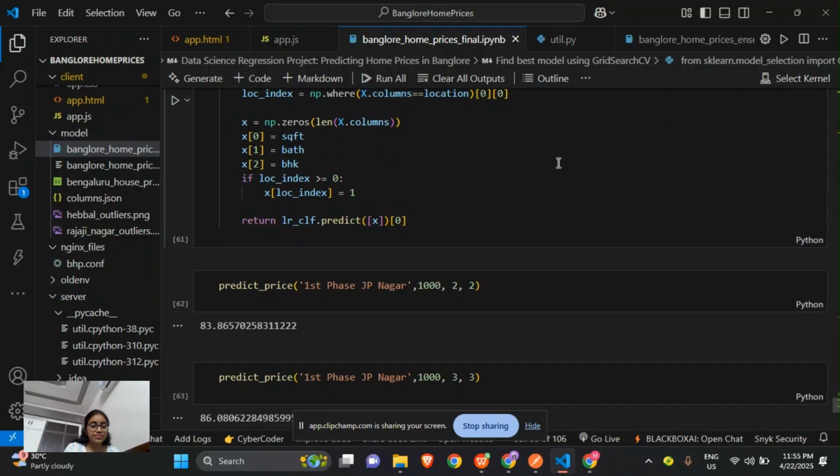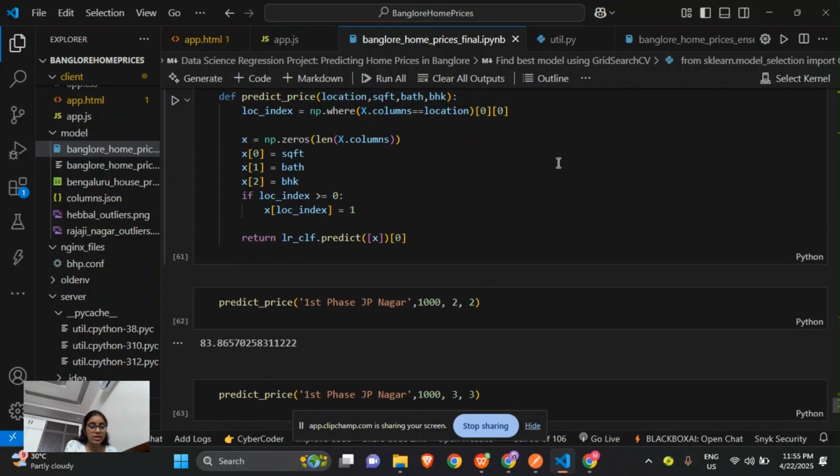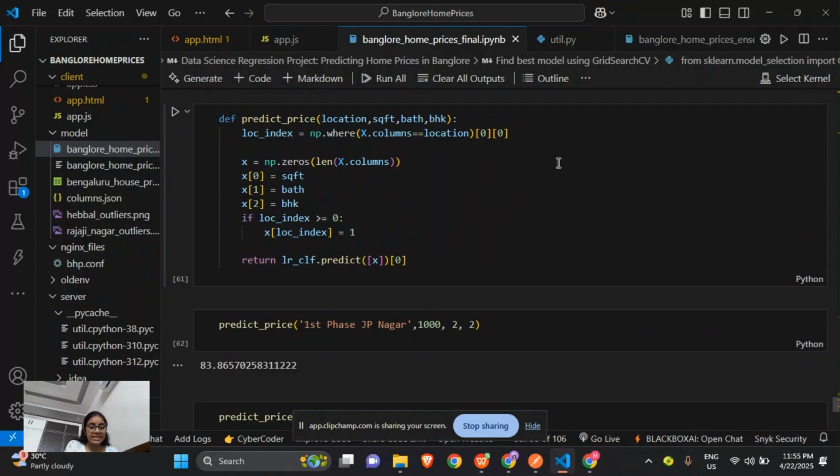So now we will define the predict price function, so that it takes the location, square feet, bathrooms and bhk. We will find the location's column index, create a zero array for all 243 features, and fill in square feet, bath and bhk, and also put 1 for the location.